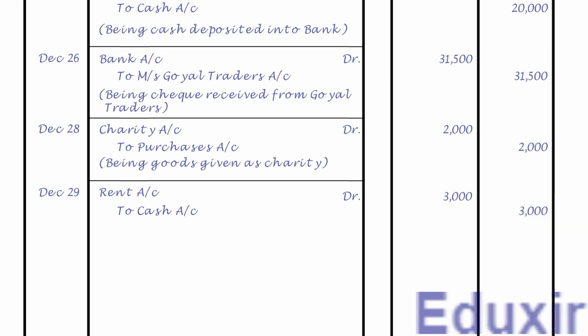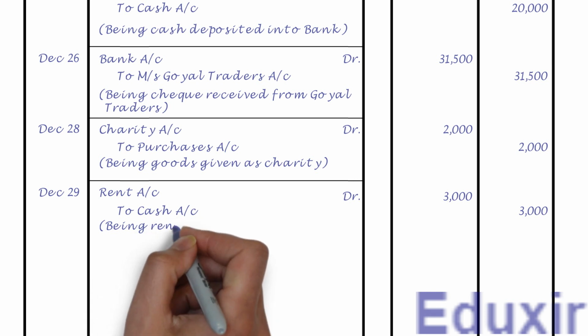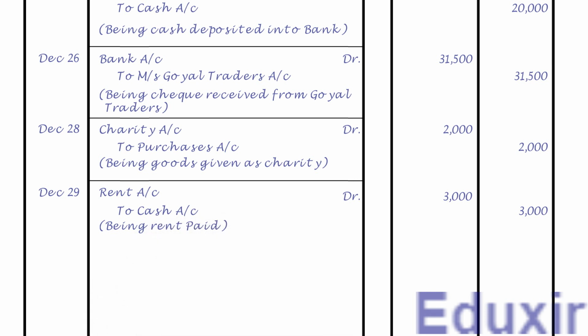Let us now record the narration or description of this transaction. That is, being rent paid. Let us now draw a line to mark the completion of journalizing of this transaction. That completes the journalizing of this transaction. Let us now take up the next transaction.